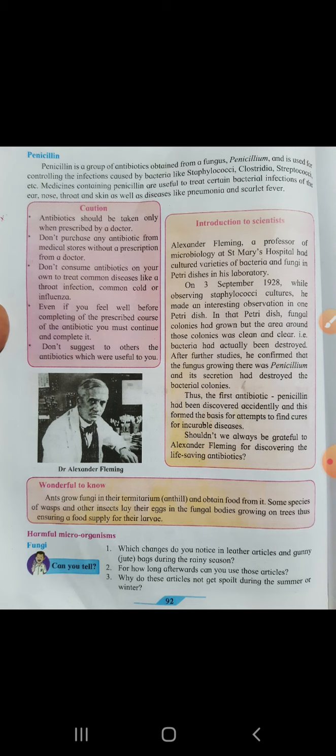These are harmful bacteria, so they are controlled by using this antibiotic.